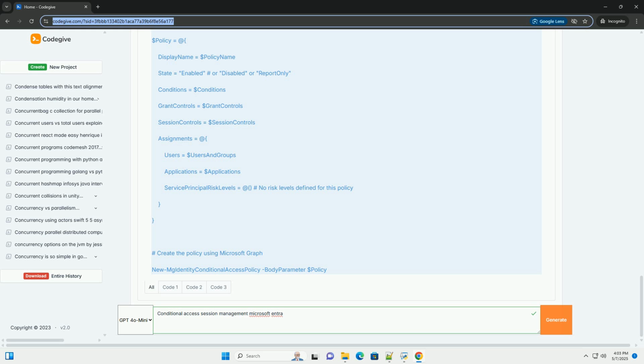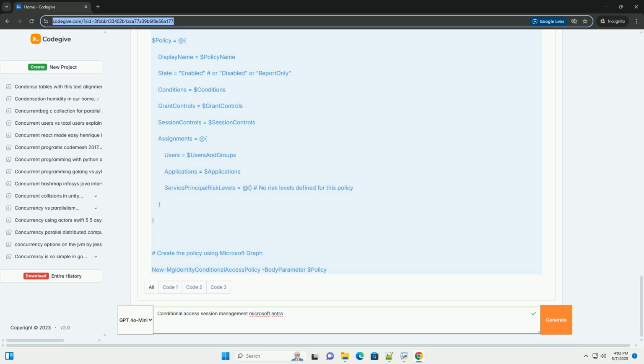3. Enforcing re-authentication for high-risk users. Scenario: you want to require users with a high sign-in risk level to re-authenticate every time they access sensitive applications. Configuration: create a conditional access policy that applies to sensitive applications. Set the condition to target users with a high sign-in risk level. Set the sign-in frequency to every time. Consider adding multi-factor authentication as a grant control.